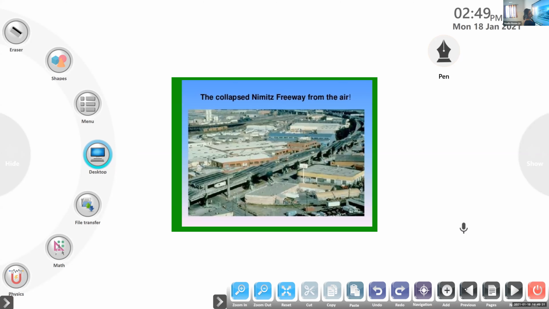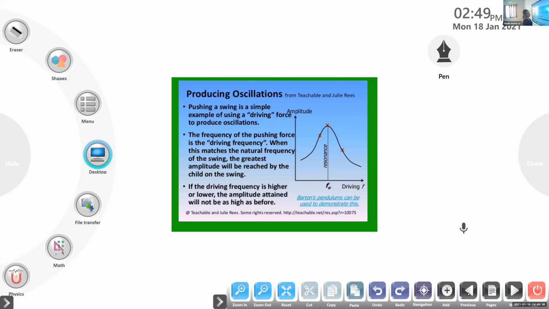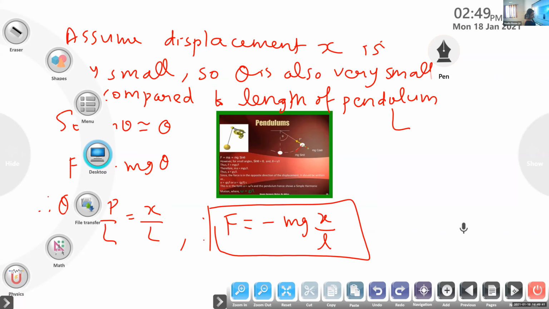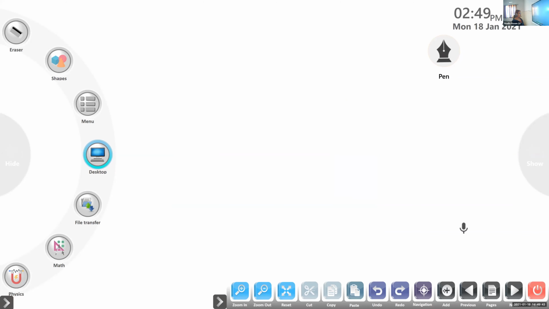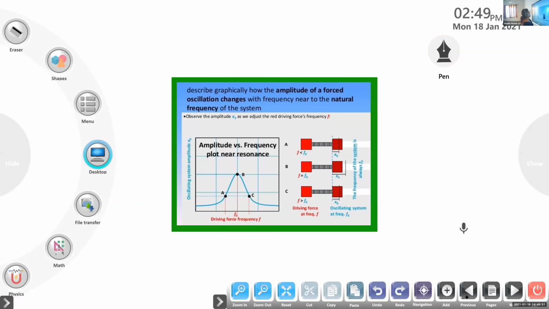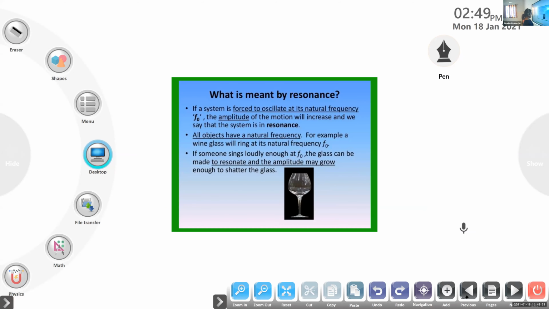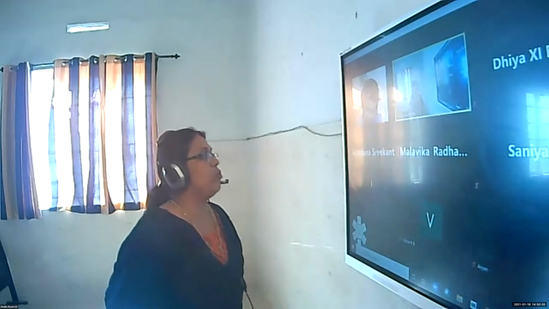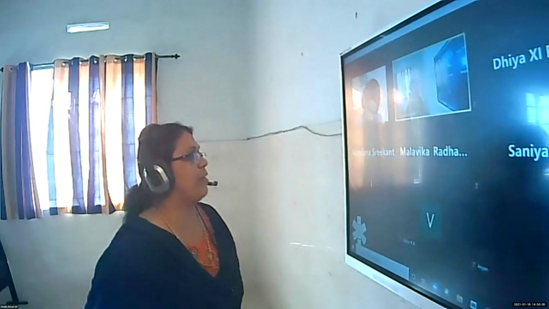We are coming to the last point. We have already learned types of vibration. Anyone remember the types of oscillation we have discussed? Anyone remember that? No, no one remembers. Okay. There are 3 types of oscillation I taught you. Which are they?